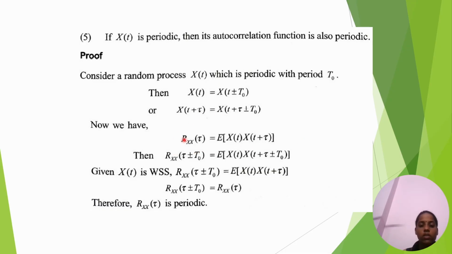The autocorrelation function is written Rxx of tau plus or minus t naught equal to, where tau is replaced with tau plus or minus t naught. Given x of t as a wide sense stationary process, it can be written in this form: Rxx of tau plus or minus t naught equal to Rxx of tau. It is periodic, the autocorrelation function.